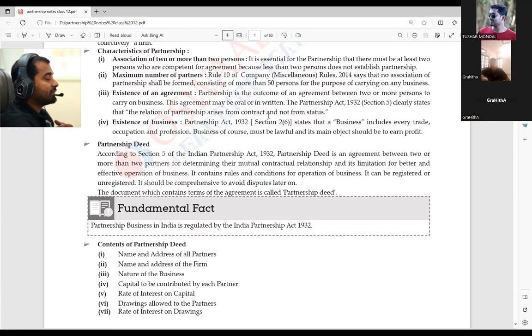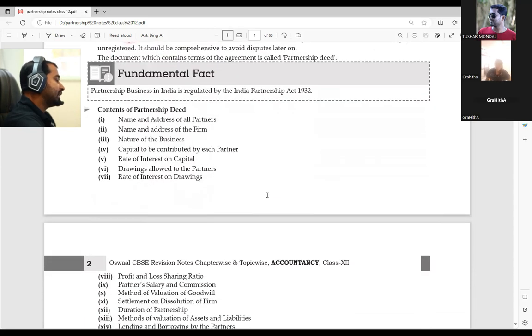Even registration of the partnership is not compulsory. Got the point? It is not at all compulsory to register the partnership firm. That's why it is not compulsory to make the partnership deed either. Now, the fundamental facts in the partnership deed are given down. So what can be written? Don't look at the screen, just tell me: if you and I are making a business partnership firm, what are the things we need to write there? What are you thinking? What am I supposed to write in the document?